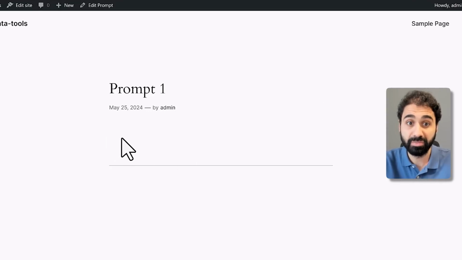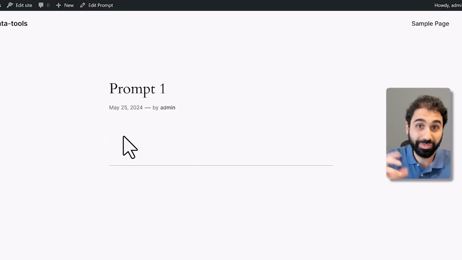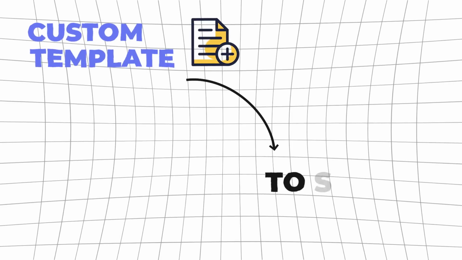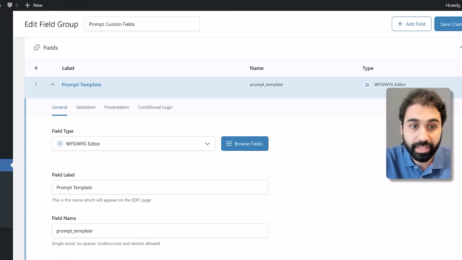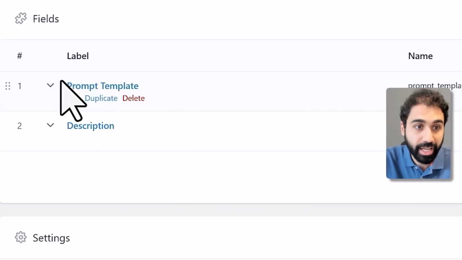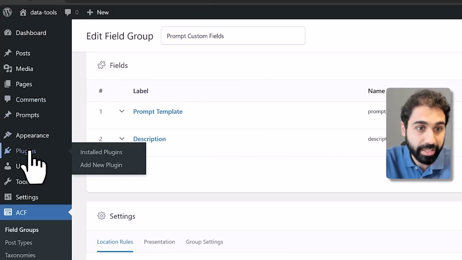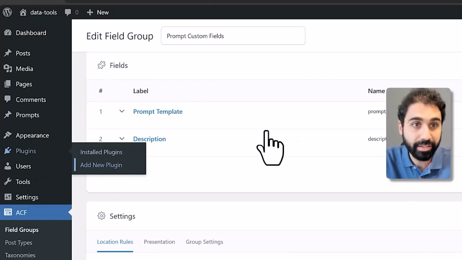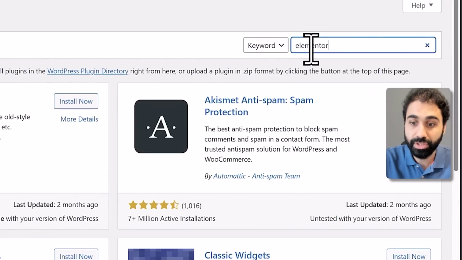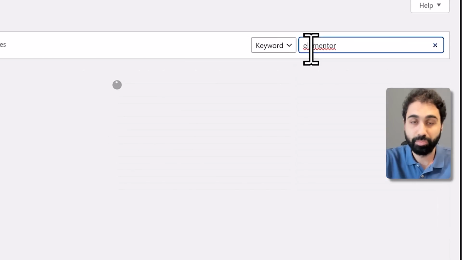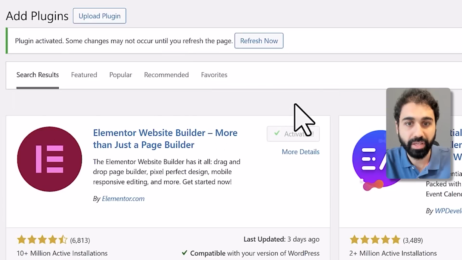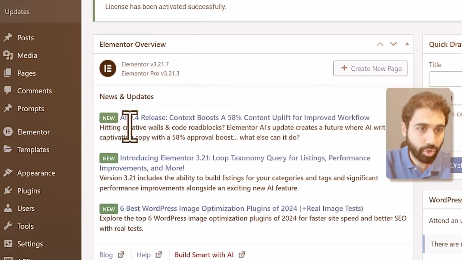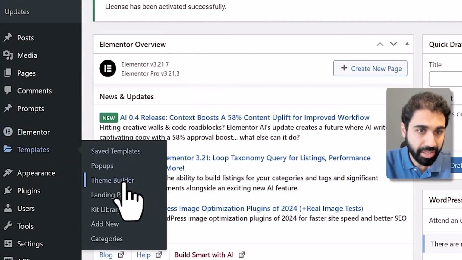We don't have the custom fields. And this is what we are going to fix right now. How can we create a custom template to show our data, to show our prompts? So let's go back here and go to plugins, add a new plugin. And now let's install Elementor, which is a drag and drop web page builder and template builder. Install now, activate, perfect. Go here to templates and click on theme builder.